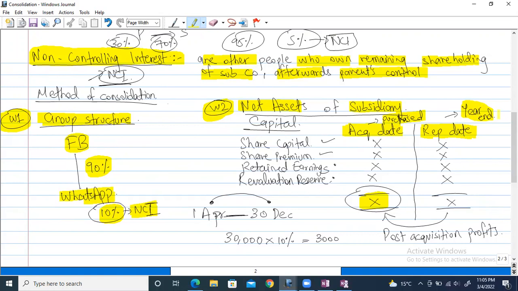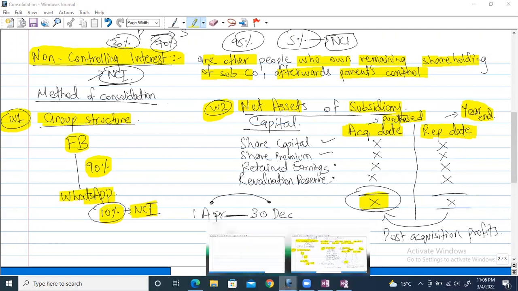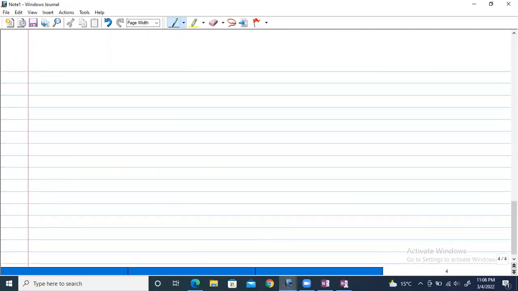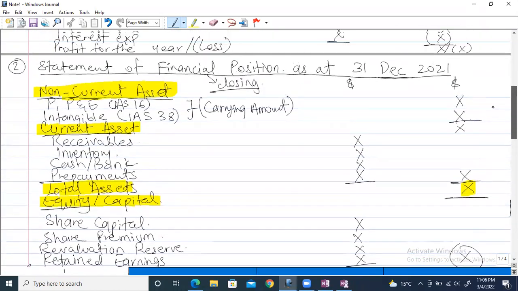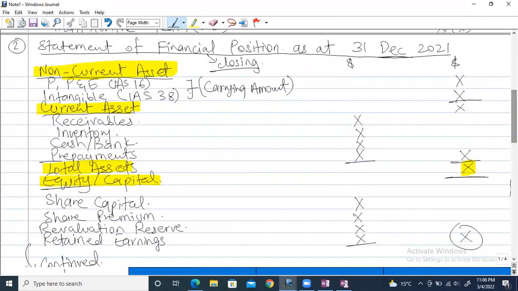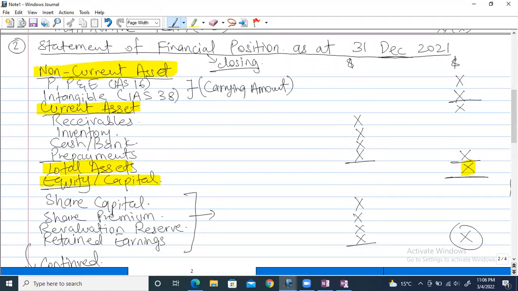So both of these things we have to make alongside together. Now what comes under net assets, we have already studied. If I go back to the notes, when we were studying the normal statements, in the financial position, you can see only 4 things are there, right, in equity.